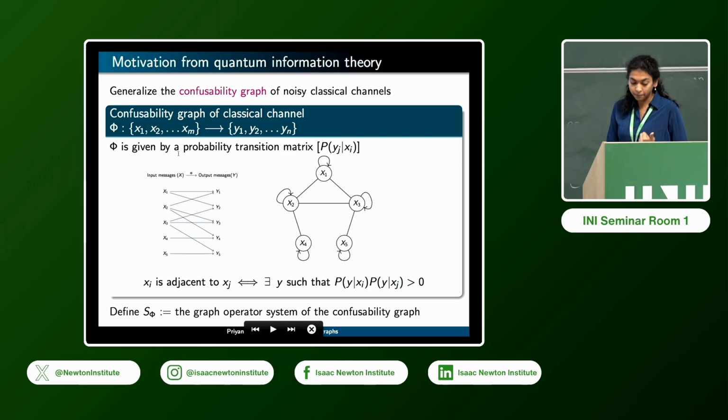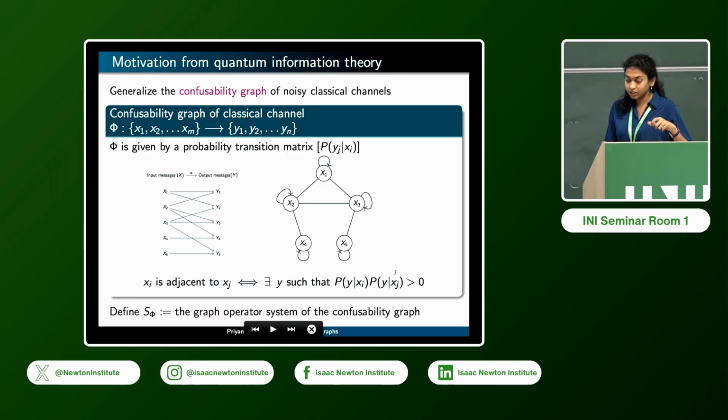And with the channel, you can associate a classical graph, which is called its confusability graph. So the vertices of this graph are basically the input messages that are being transmitted through the channel, and two vertices on this graph are connected by an edge if they may be confused upon transmission.